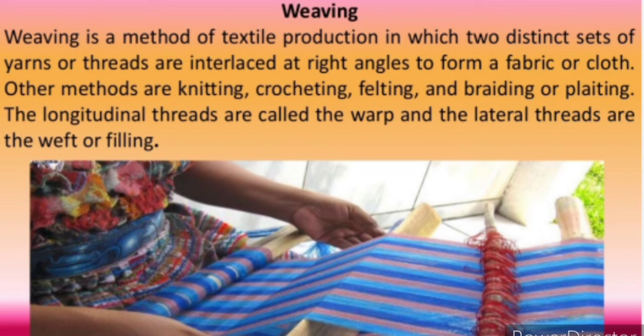That clear? So the three processes which are involved are what? Ginning, spinning and weaving to get from the cotton fiber to the cotton fabric. Now, weaving can be done by the looms. The machine which is used is known as the loom. They can be the hand looms which are done by hand, or they can be the power looms which is done by the machines. Okay.